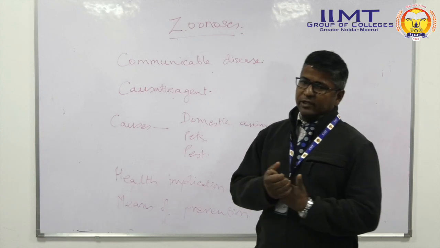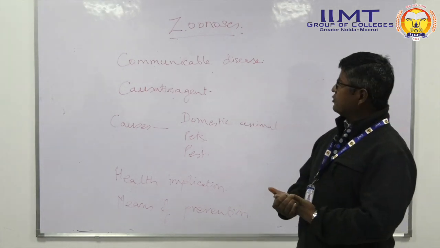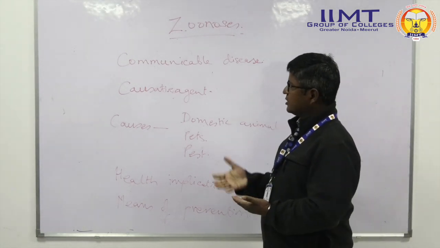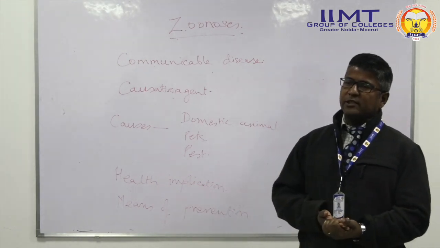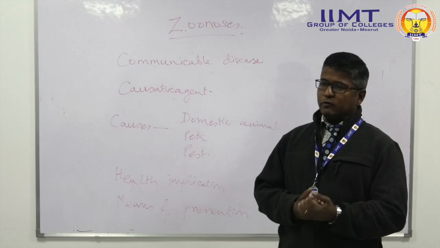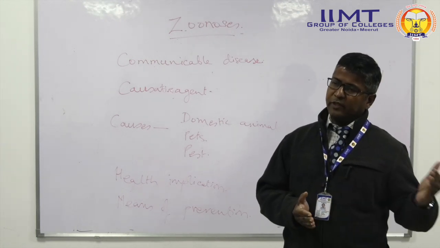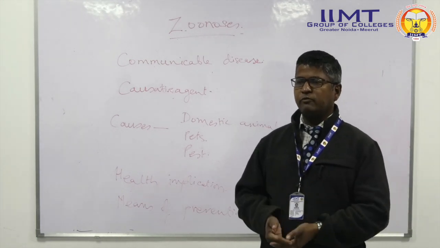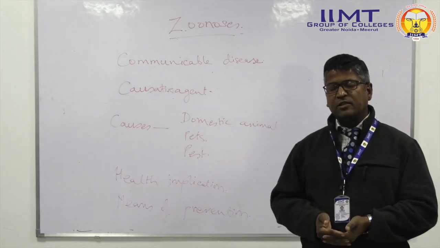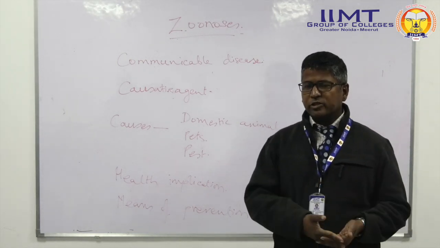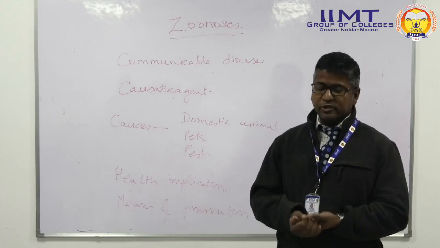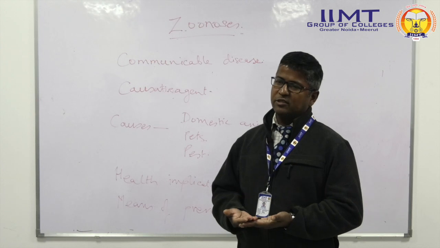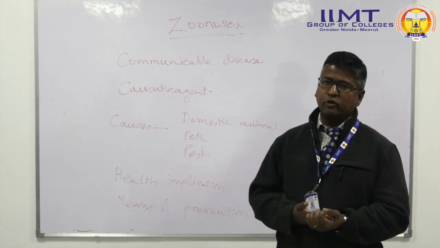So these are the factors that we have to understand when we talk of zoonosis, especially in the case of communicable diseases. The other factor is that there is always a possibility of prevention, even though we may have pets. If we maintain proper hygiene of the pets, clean the litter boxes properly, use gloves when taking care of the animals, and follow a proper hand wash procedure.